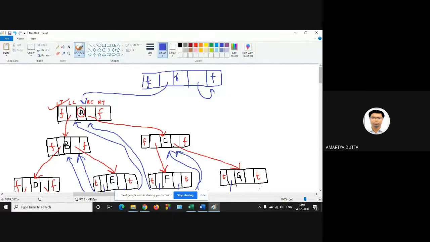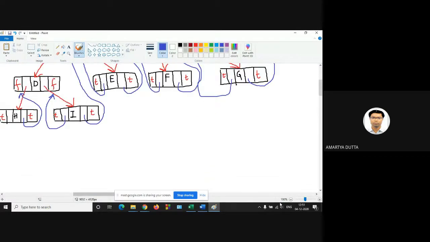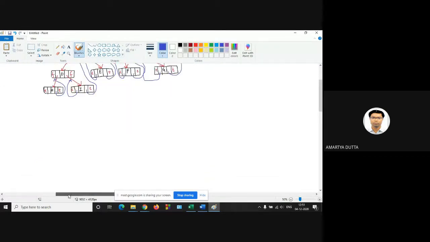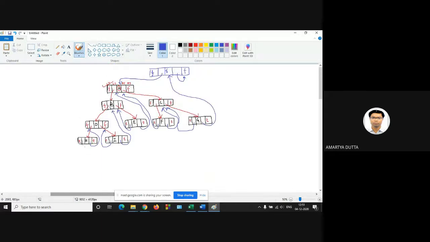And the dangling pointers are from G. G's right child should point to root. Similarly, the left child of H should point to the root node. Is it clear? Any confusion? No, sir. So this is very important. This is called two-way threading with a header node. This is your header node or root node. Okay.